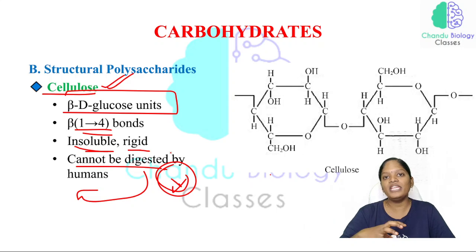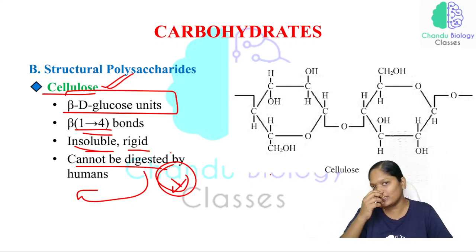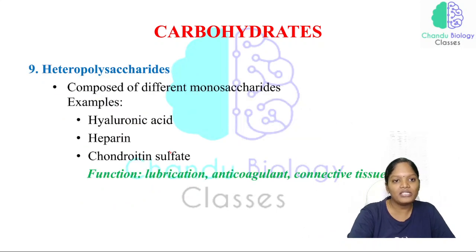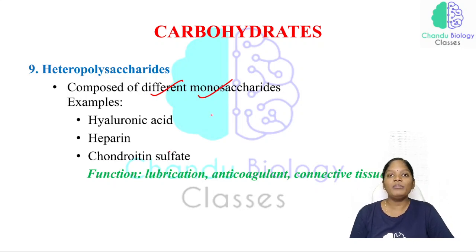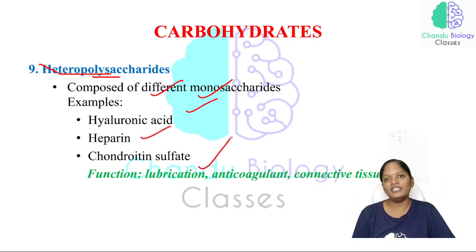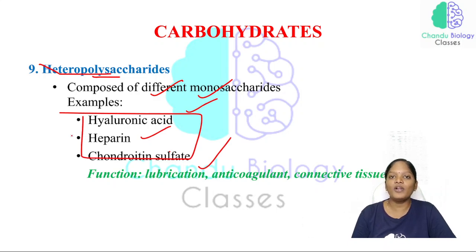Many glucose, many fructose together make up the polysaccharides. But in the case of heteropolysaccharides, they are composed of different monosaccharides. And what will be the best example of heteropolysaccharides? That will be hyaluronic acid, heparin, chondroitin sulfate. All these are sugars coming under the heteropolysaccharides.